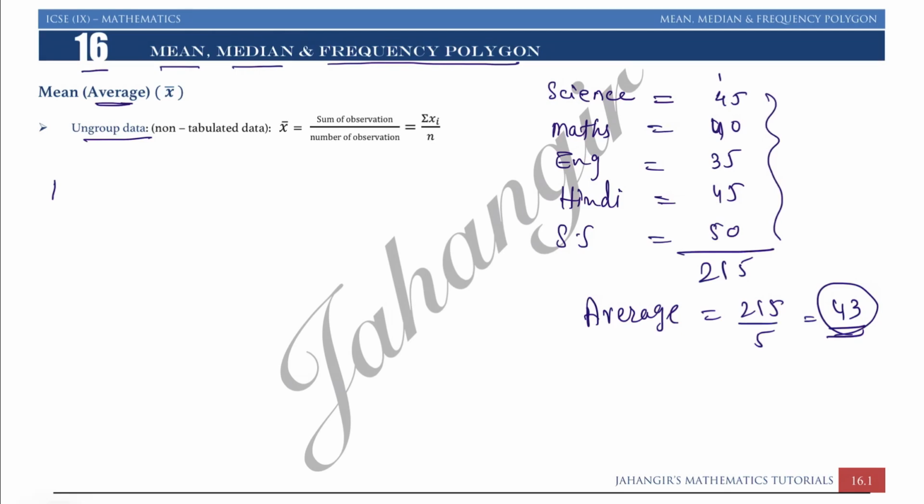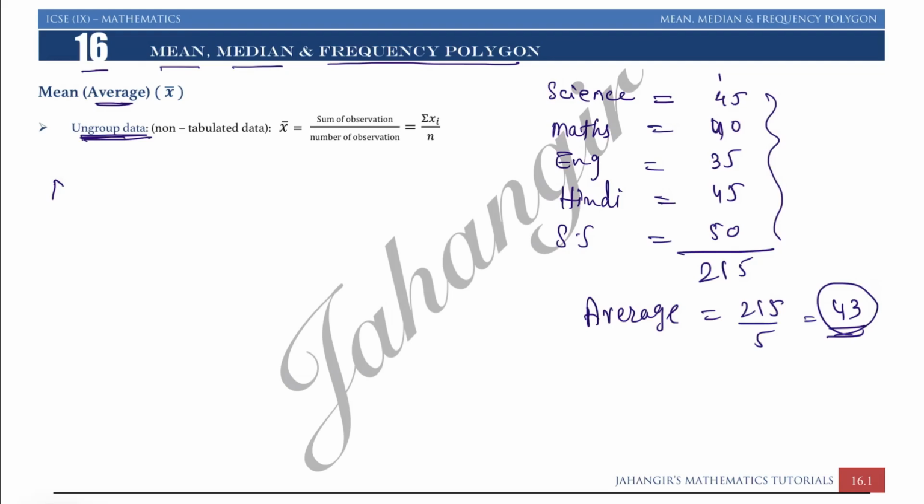Here I think I forgot to tell you, okay, for mean we are just going to concentrate on ungrouped data, because in 9th standard syllabus we have only mean, median related to ungrouped data, and in 10th standard you have mean and median related to grouped data also. So here in some textbook questions related to grouped data is given, that is omitted, that you don't have to study for 9th syllabus. So here in this chapter we are going to focus on only ungrouped data.